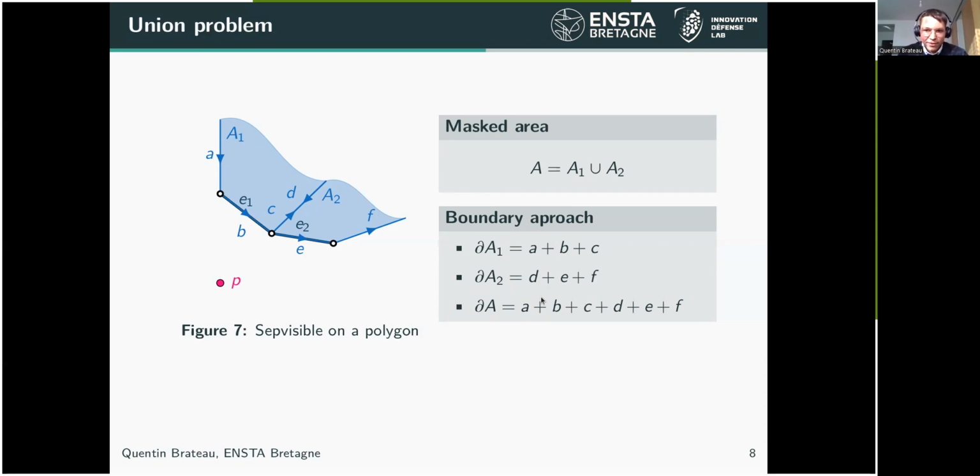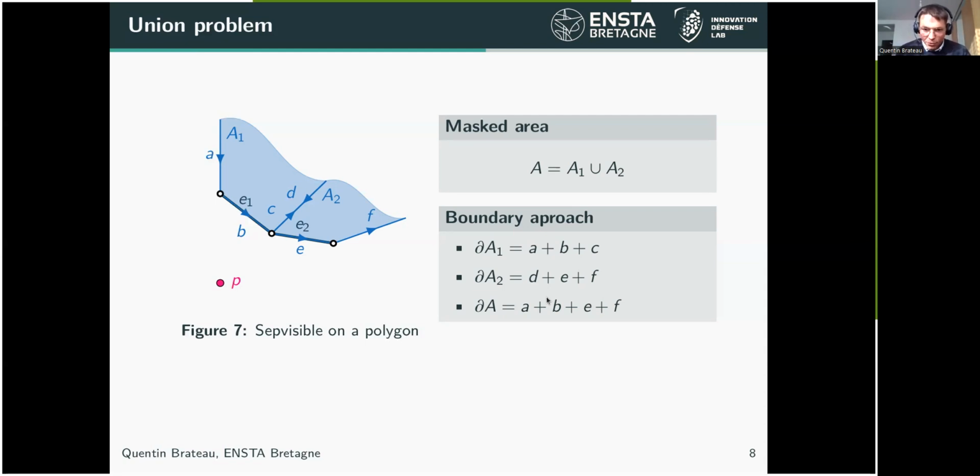And to get the real boundary of A, we have to take into account the fact that C and D are the opposite of each other. So we have to take into account that D is something like minus C. And with this simplification, we could just remove the C and D, and we just get back the real boundary of A, which is equal to A plus B plus C plus F.